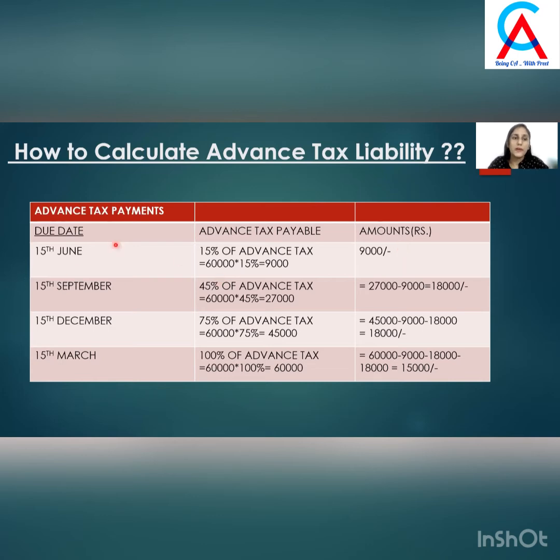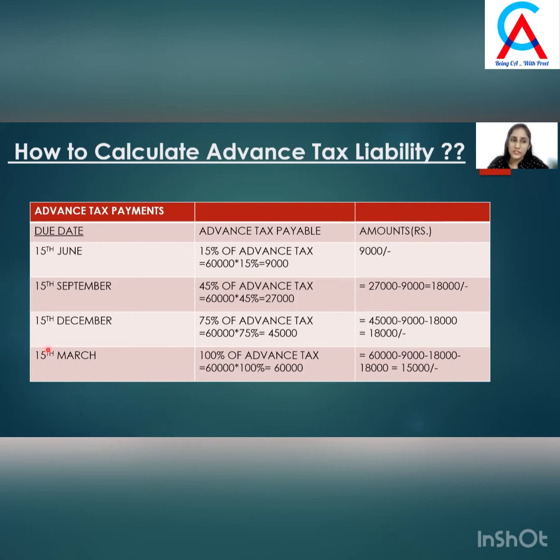Mr. Vijay has to pay his second installment till 15 September. That means his 45% of advance tax liability shall be paid till 15th September. Now 45% of 60,000 is 27,000. Since he has already paid 9,000 till 15 June, for the second installment he has to pay 27,000 minus 9,000, that is 18,000, on or before 15th September.